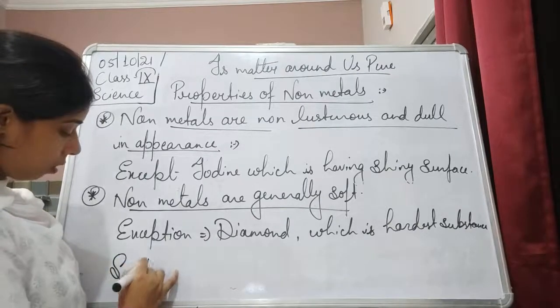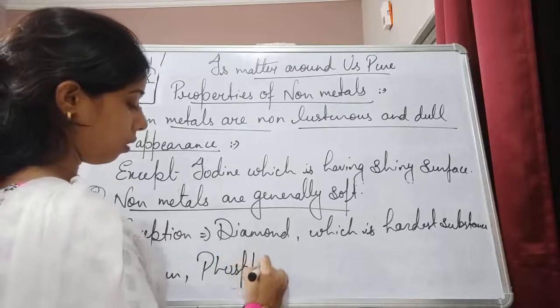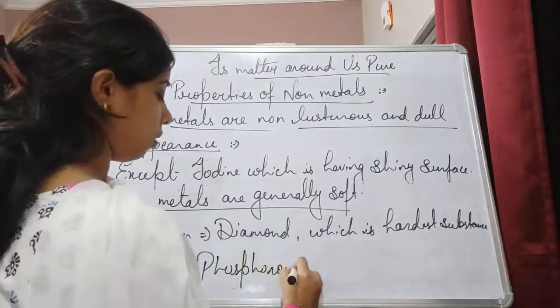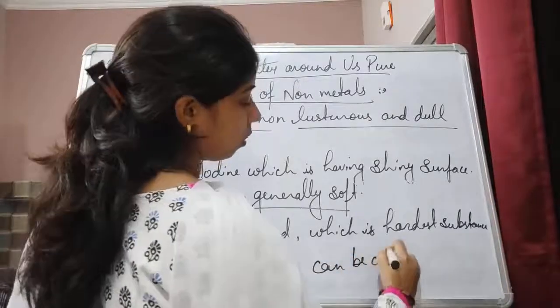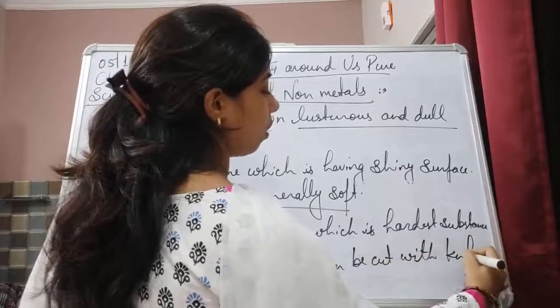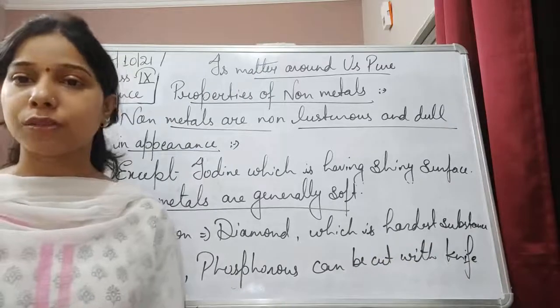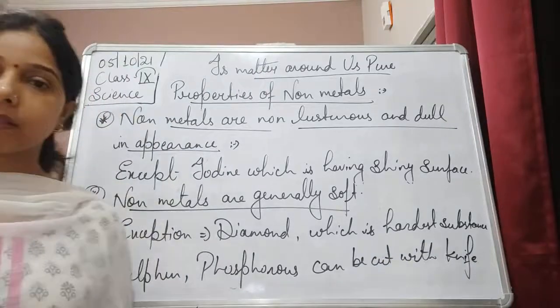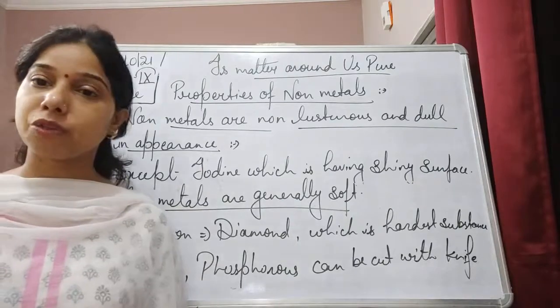Sulfur and phosphorus can be cut with a knife. So you can understand by this that the others are mostly gases only, and bromine is a liquid. So most of the non-metals are generally soft.